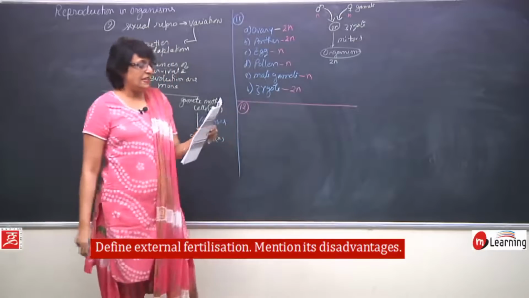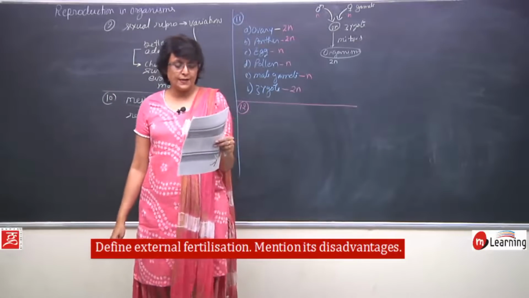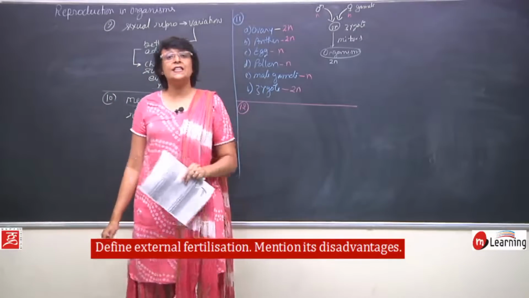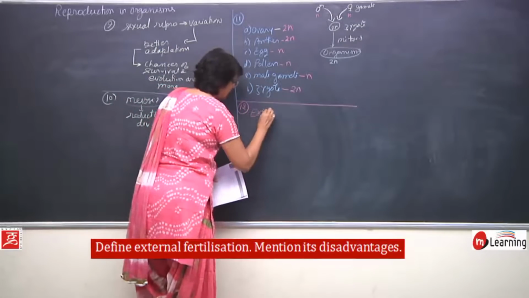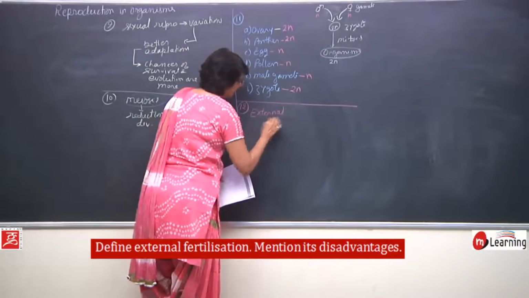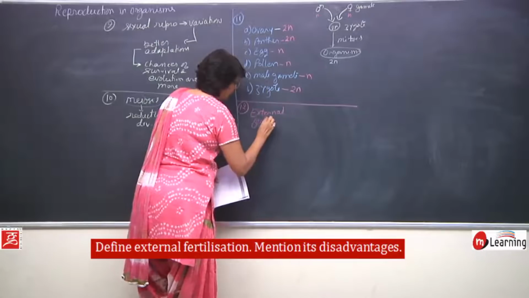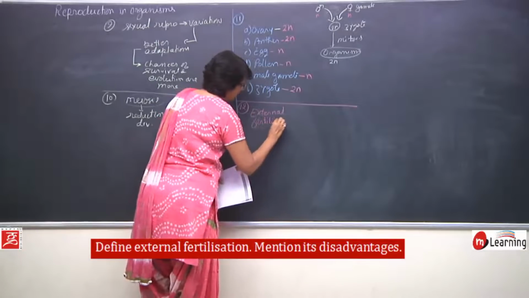Twelfth question. Define external fertilization and mention its disadvantages. External fertilization.